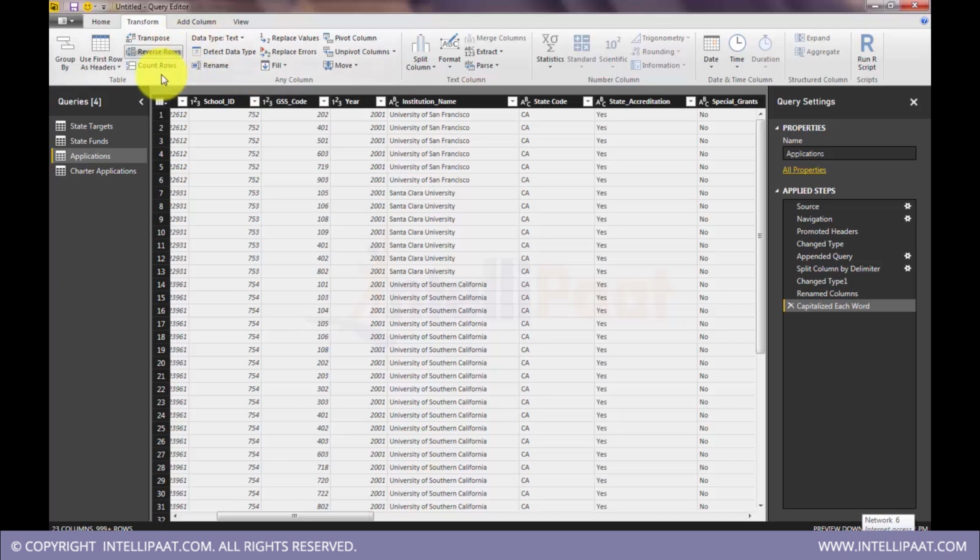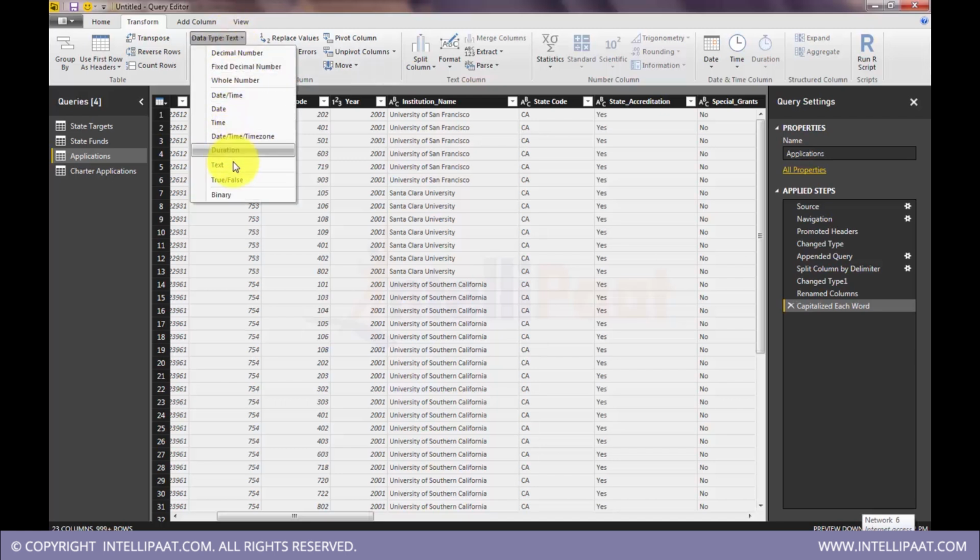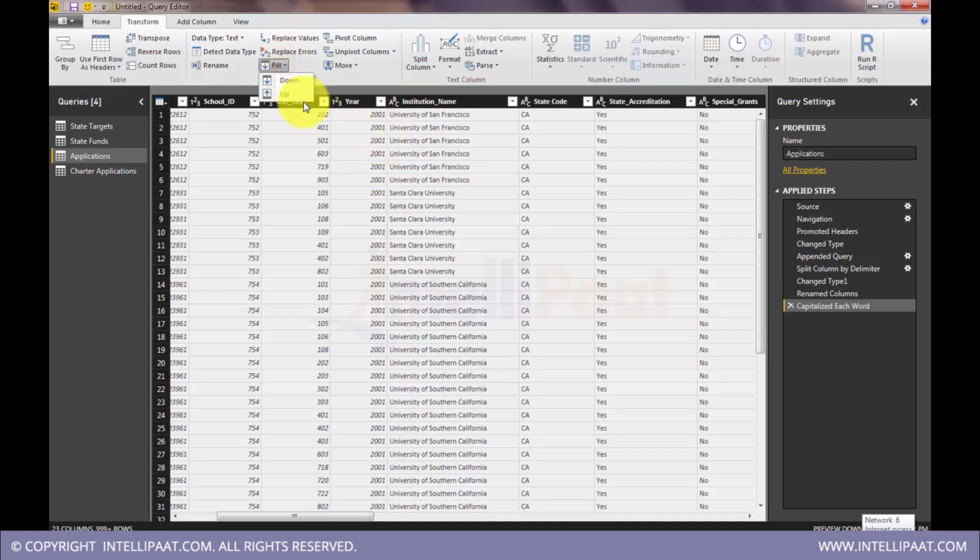We have more column level options: we can format text, set the data type, rename, fill empty values. If you have empty cells you want to fill with the preceding or the succeeding value, filling down or filling up, replace, pivot. We'll come back and explore all these options in detail.